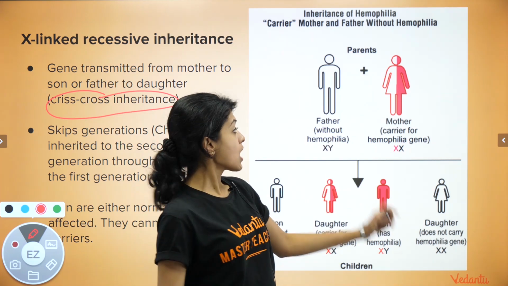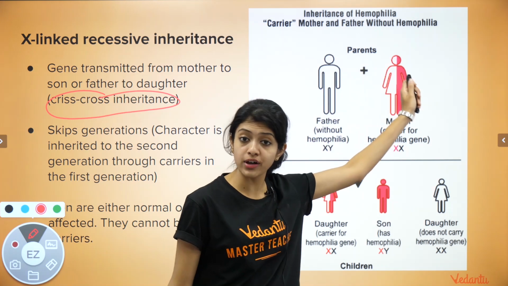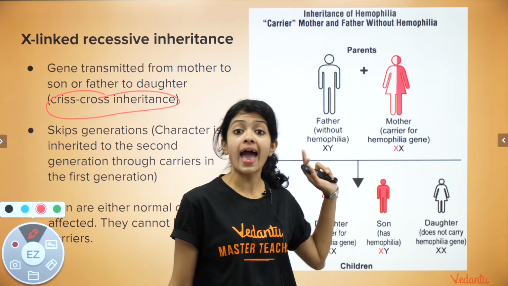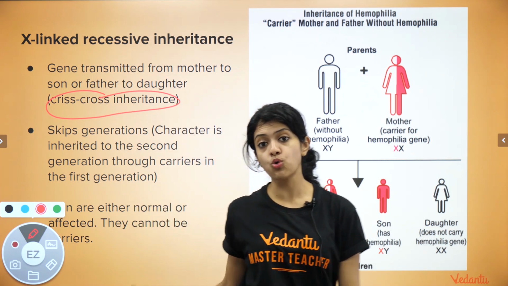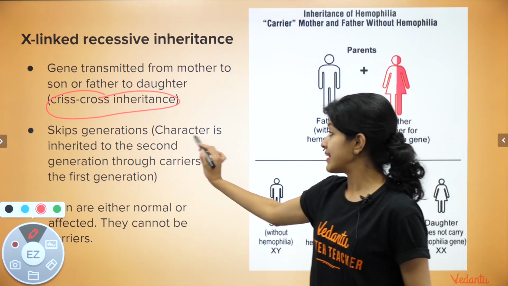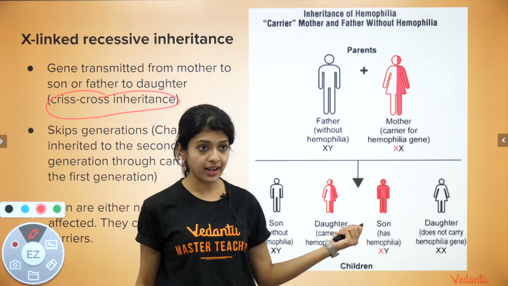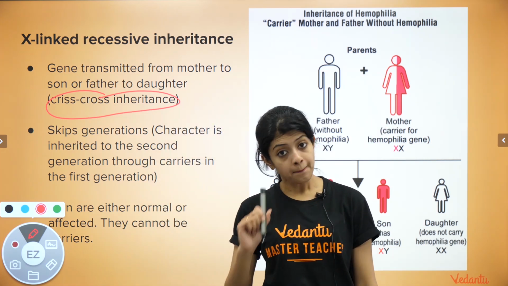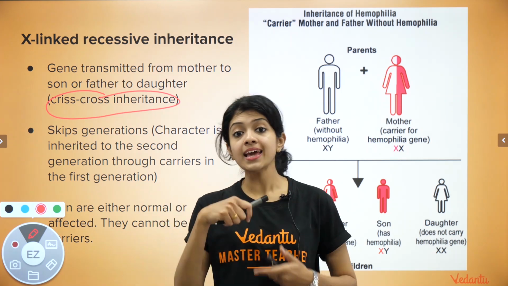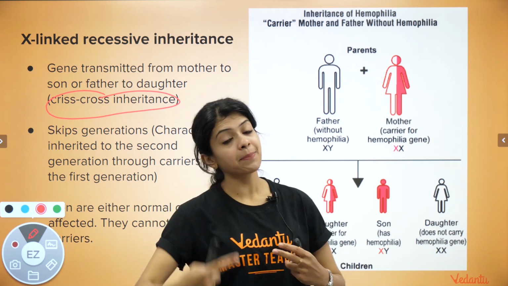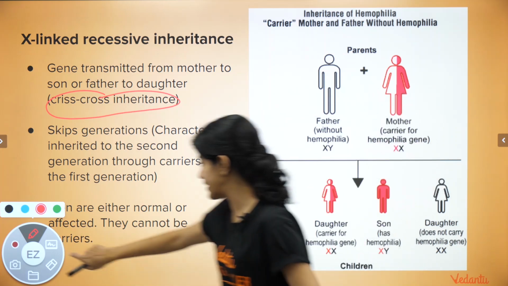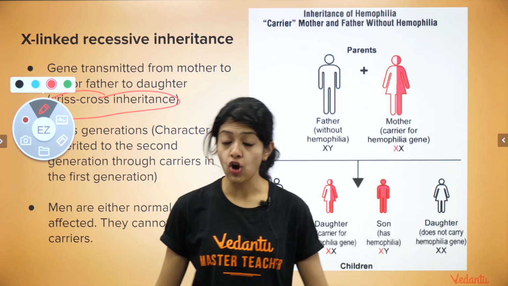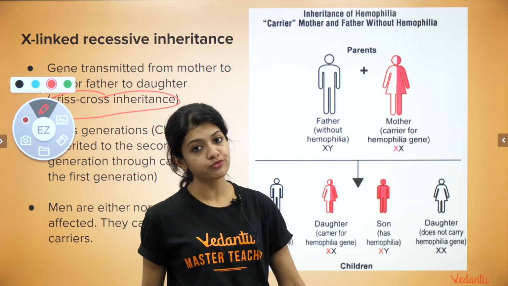But just because we have a carrier parent in the first generation, there are chances that one of her children is affected by the disease. This is what I mean by this point: the character is inherited to the second generation through carriers in the first generation, basically meaning that genotypically this disease is skipping generations. And thirdly, men are either normal or affected. They cannot be carriers. This is something that we have already seen.